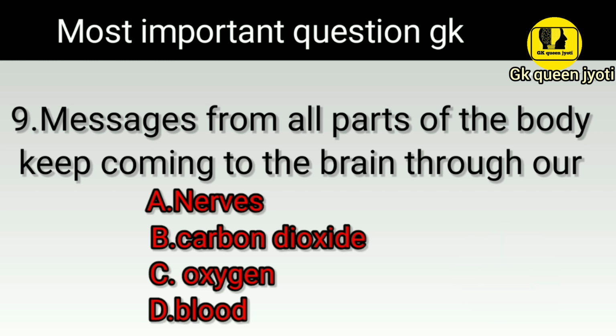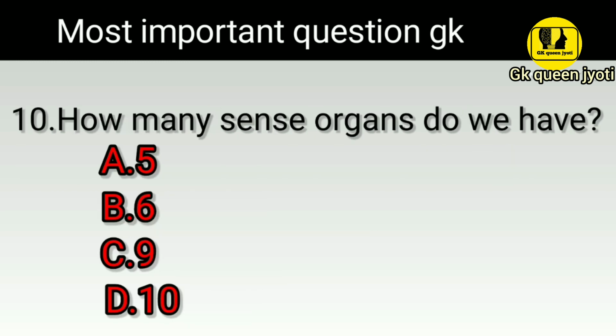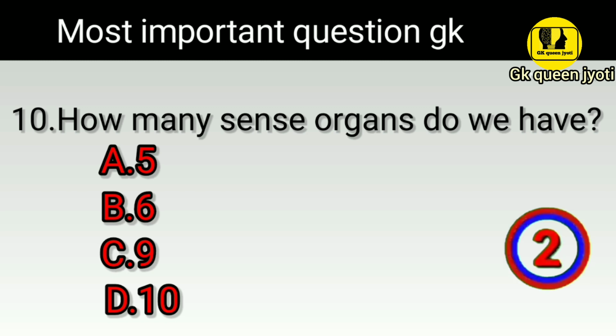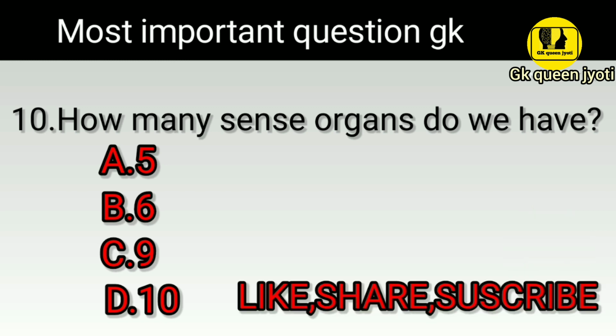Right answer is option A nerves. Last question is, how many sense organs do we have? राइट आंसर इज ऑप्शन ए 5.